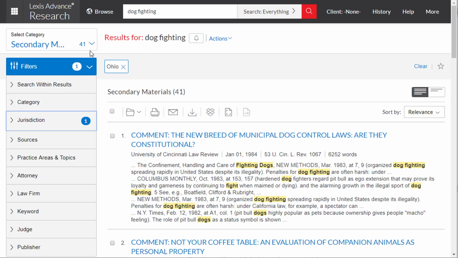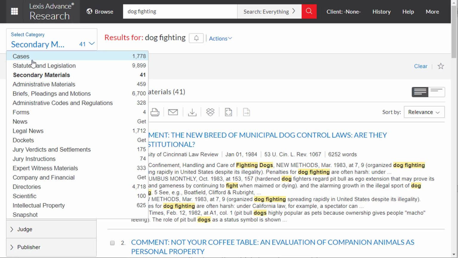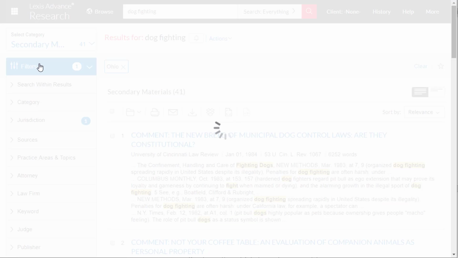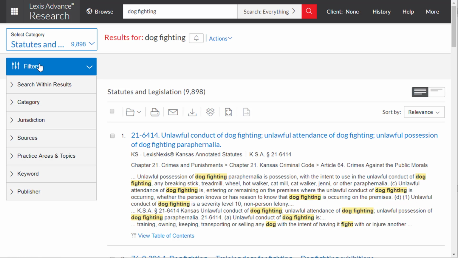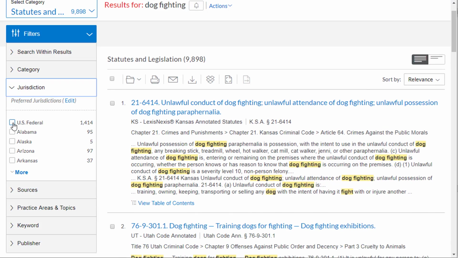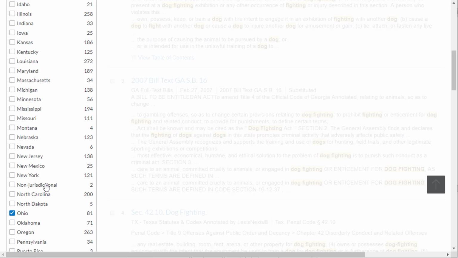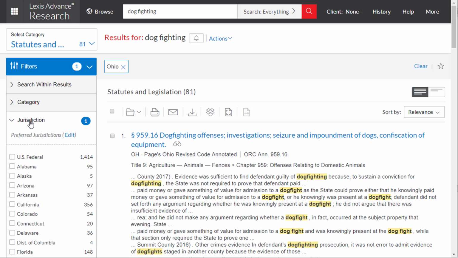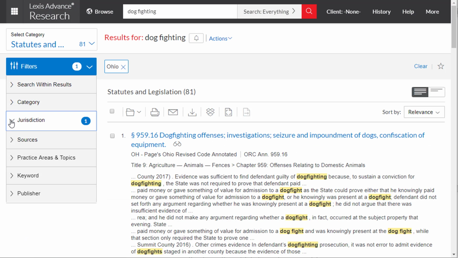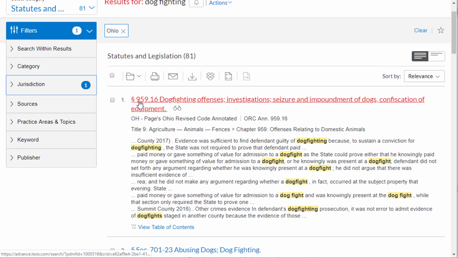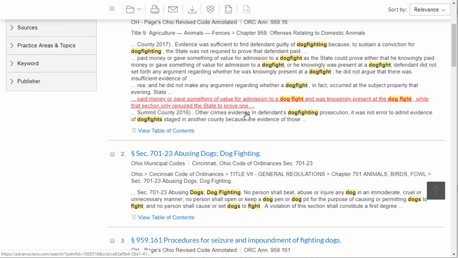and then we can filter even more. We can choose just statutes because we're in the second step of the research process. We're still getting way too much information, so we can continue to filter here. So for statutes, I'm choosing Ohio again. That got us down to 81, and here we are in that same section, chapter 959.